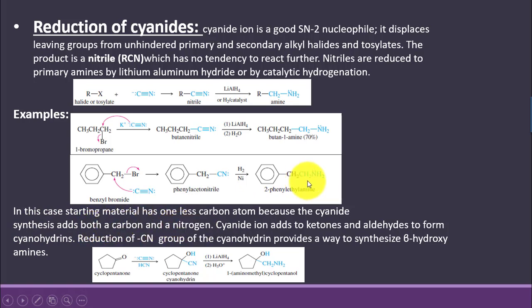The product contains one more carbon as compared to the starting material in reduction of cyanides. We say the cyanide ion adds to ketone and aldehyde and forms cyanohydrin as an intermediate, and this cyanohydrin on further reduction leads to the formation of amino alcohol.